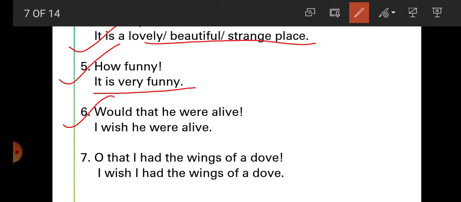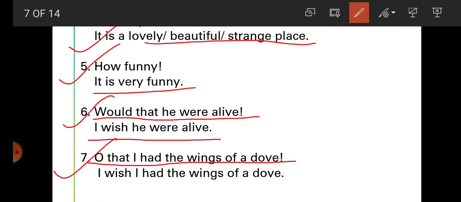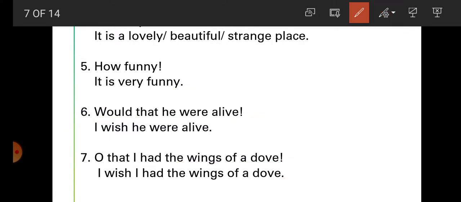Now students, if we want to wish something: would that he were alive. If we wish that somebody were alive, how can we wish in an exclamatory sentence? Would that he were alive. Now how can we say it in an assertive sentence? I wish he were alive. Now sentence 7, students: oh that I had the wings of a dove. Again, this is a sentence that expresses a wish. So what can we write here in an assertive sentence? I wish I had the wings of a dove. Now next examples.